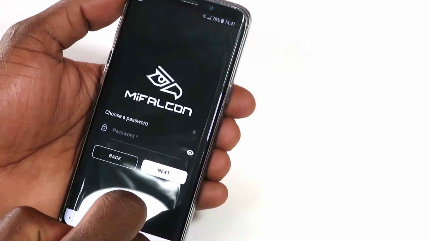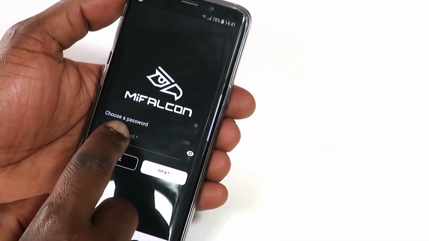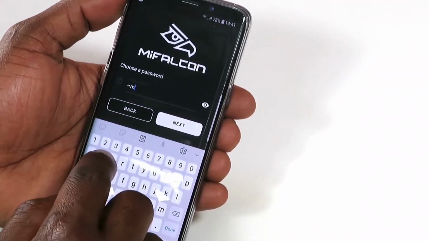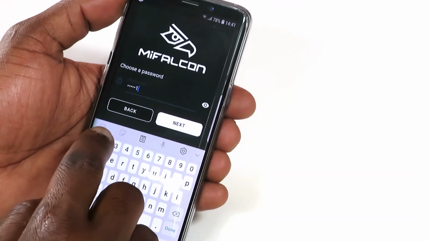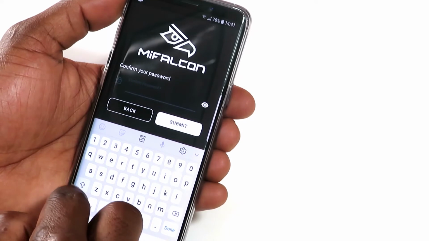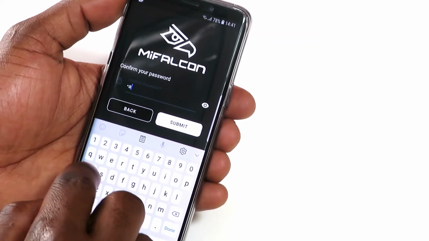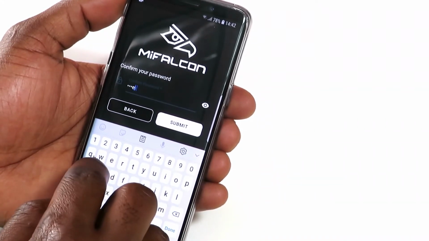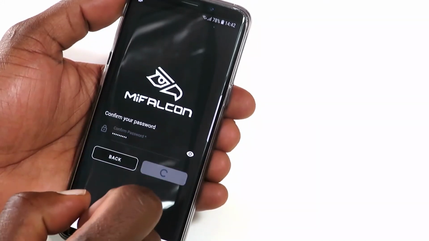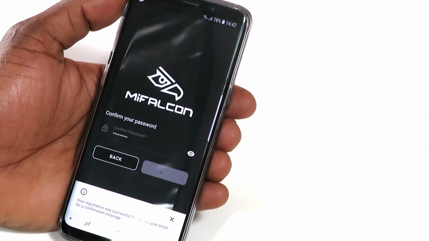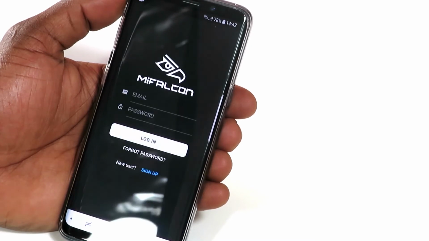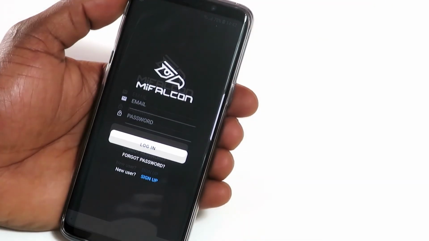Enter a password that is secure but one that you will remember and tap Submit. Log in with these new details.